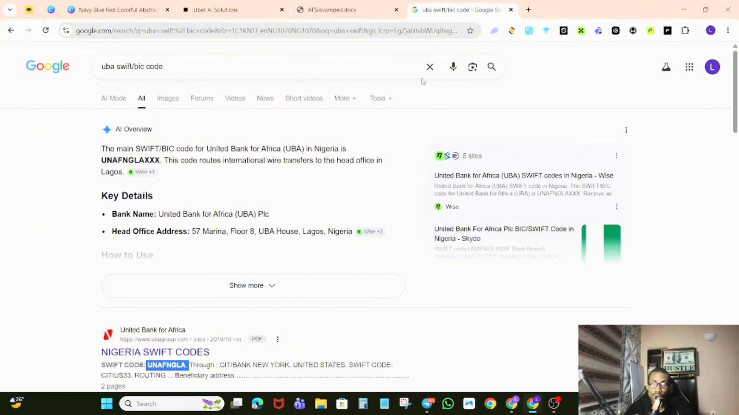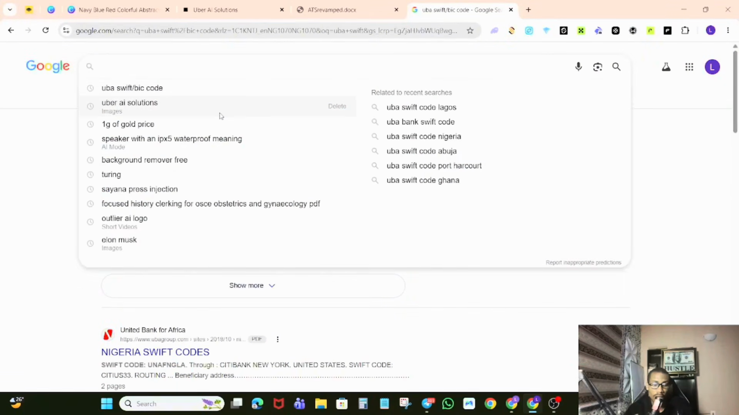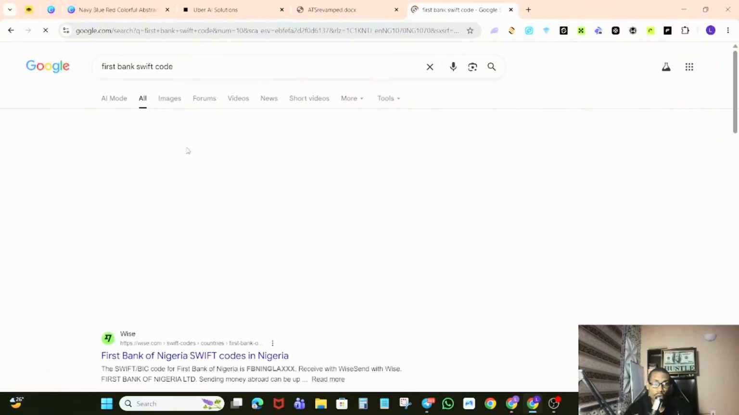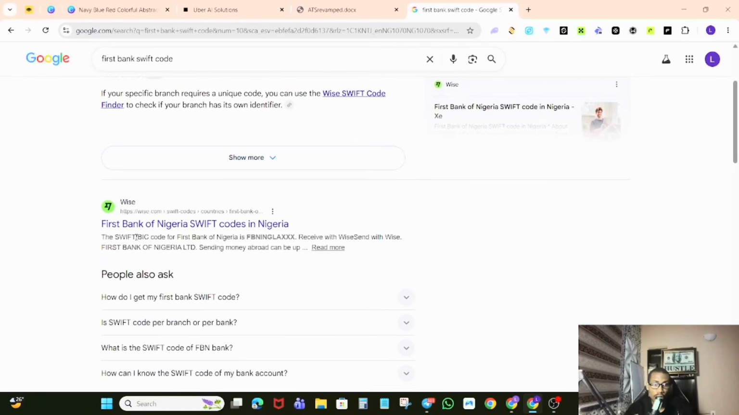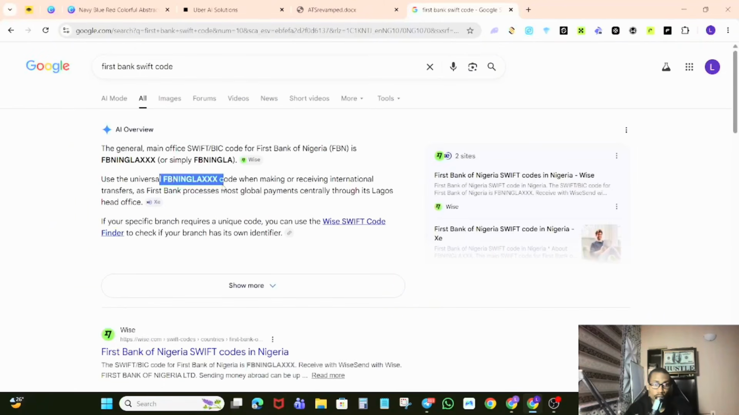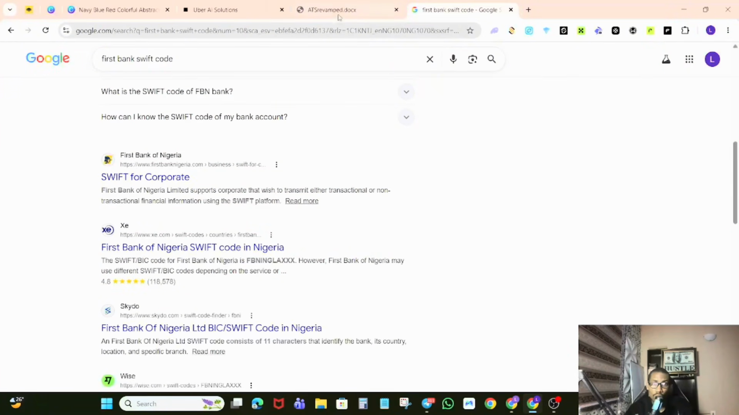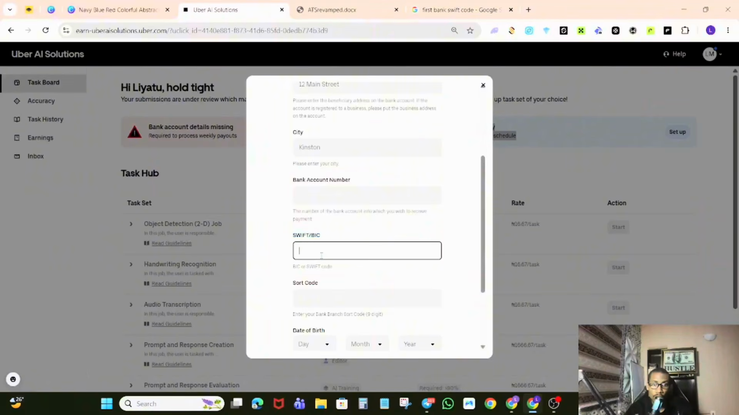So you just need to search. Let's say you're using First Bank. If you don't know or you're not getting the right one, you can email your bank support, and they are going to send it to you. So that's what you need to put here.